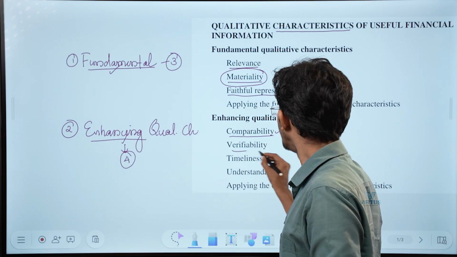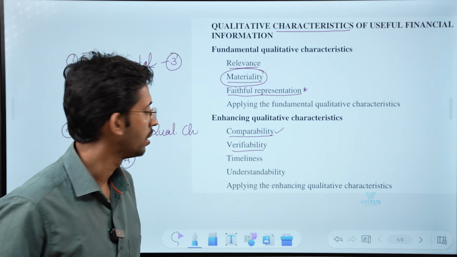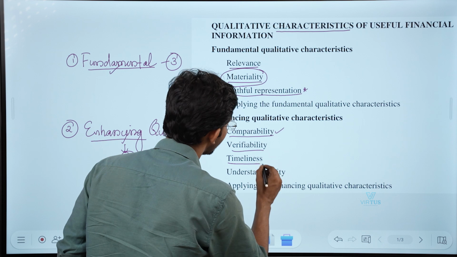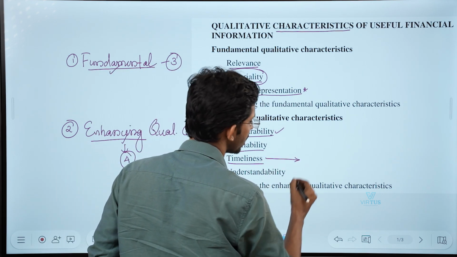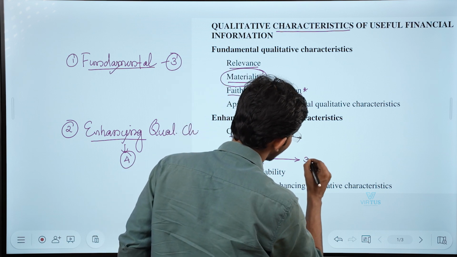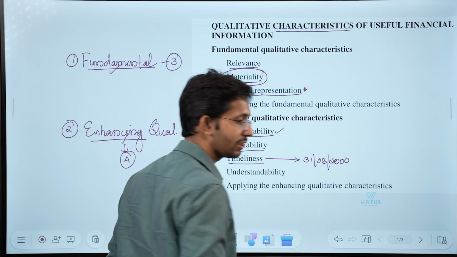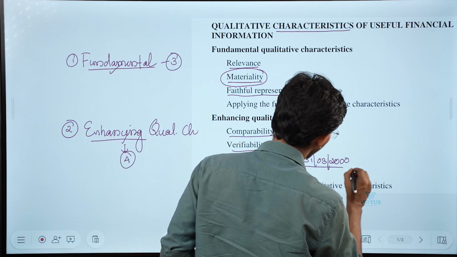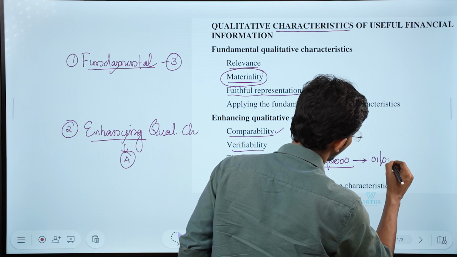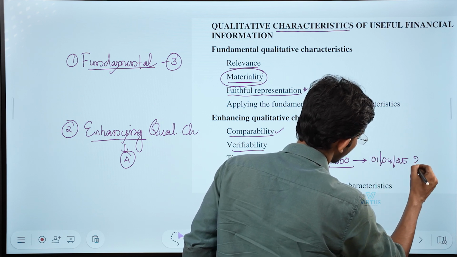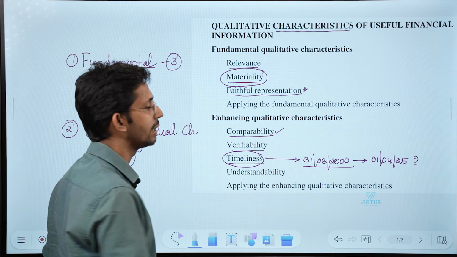Next, verifiability. Any financial information that cannot be verified is not useful financial information. Now, timeliness. There is no point in presenting the financial statements of a company for the year ended 31/3/2000, that is 25 years before. If you present this financial information on 1/4/2025, is it presented on time? No. So timeliness is also one of the enhancing qualitative characteristics.